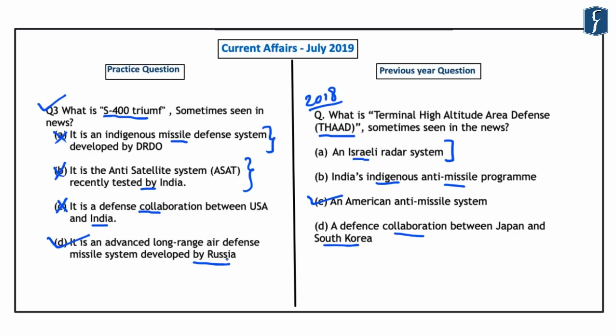And the US has cautioned India that the S-400 deal could attract sanctions under the Countering America's Adversaries Through Sanctions Act, or the CAATSA Act. And this act of America restricts any defense purchases by any country from Russia, Iran or North Korea. And that is why this S-400 Triumph missile system, which India was trying to acquire from Russia, was in the news, because the United States of America had cautioned that India will face sanctions if this defense deal goes through.